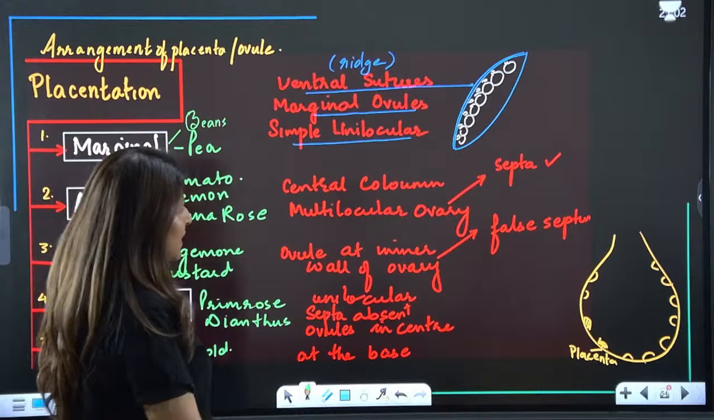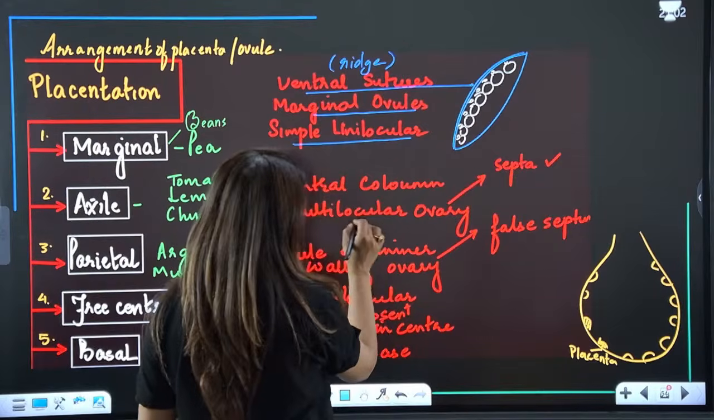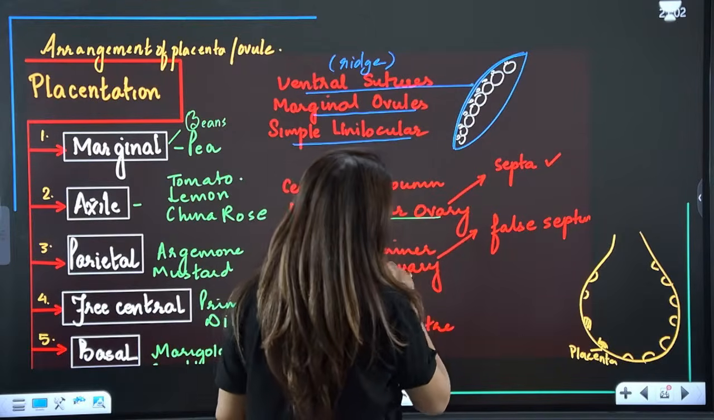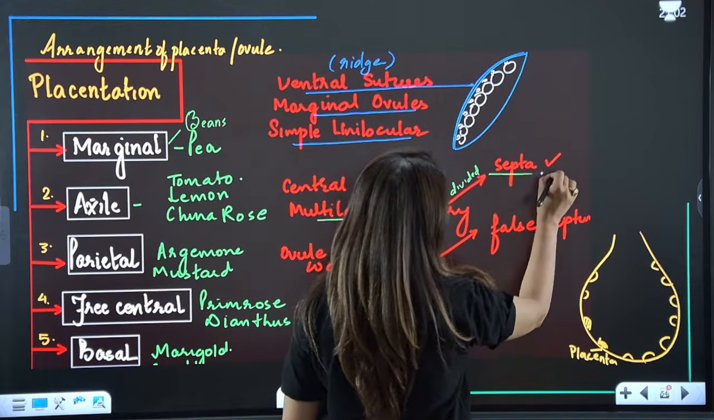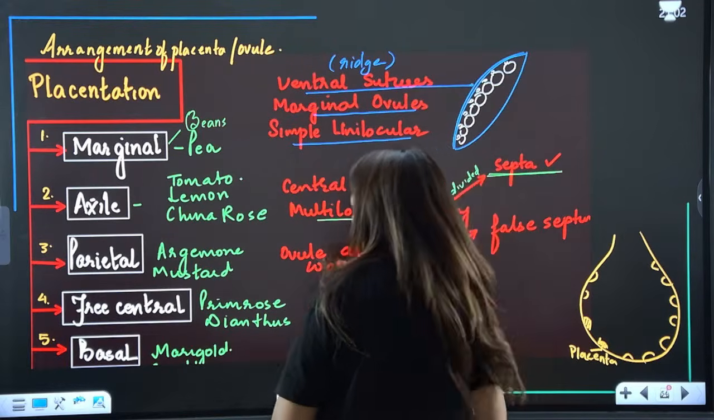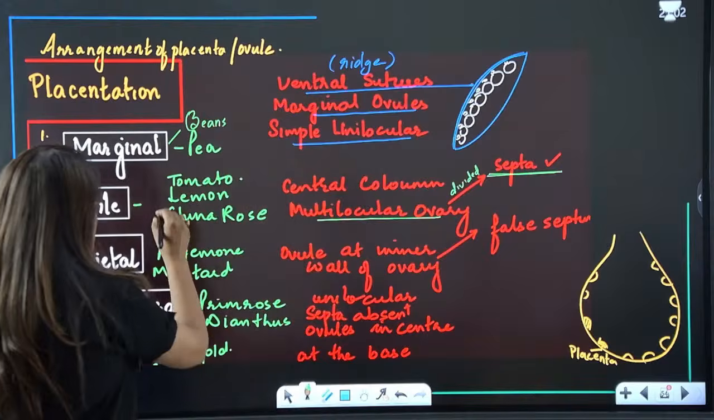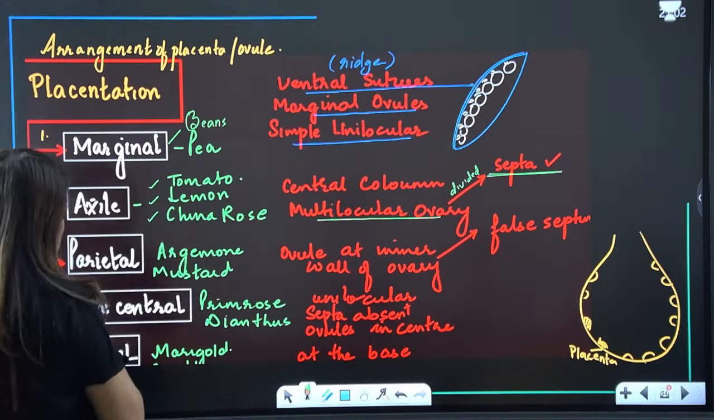Then talking about axile. So in case of axile, guys, there is a central column, multilocular ovary, and the multilocular ovary is divided by septa. So true septa is present here. That is in case of tomato, lemons, and China rose.